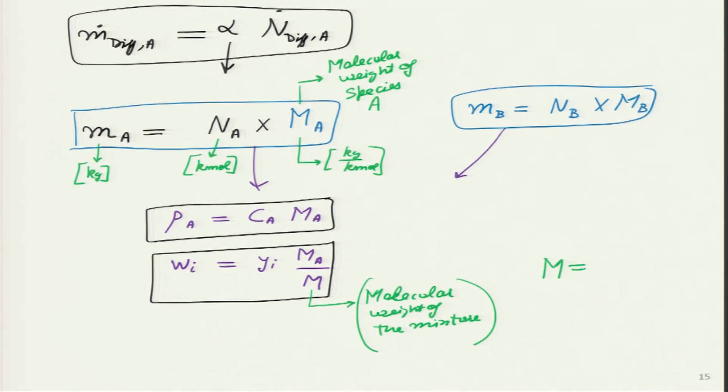And how can it be given? The molecular weight is essentially the total mass of that particular container divided by the total number of moles of that container, and this is very useful when we are looking at the molecular weight of air. Air by itself is not a molecule, it consists predominantly of nitrogen and oxygen. In the study of combustion and rate of reaction, we are always interested in the molecular weight of air.